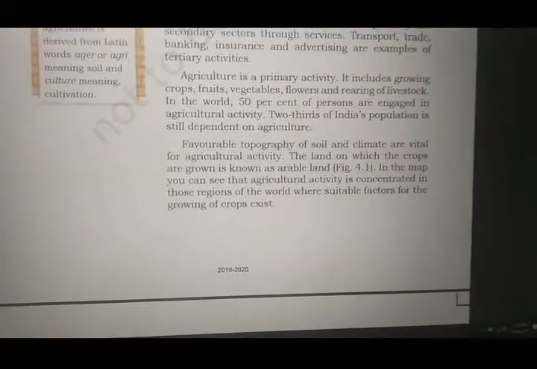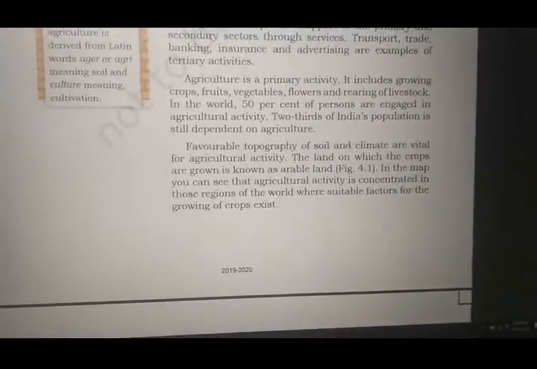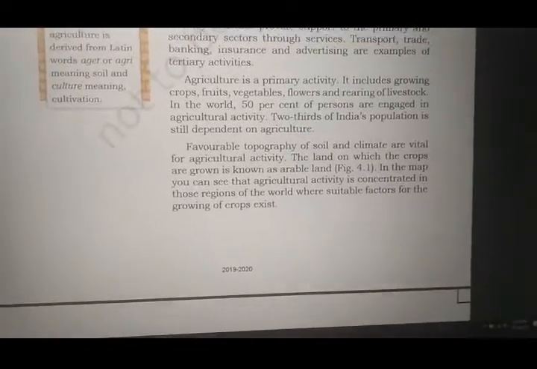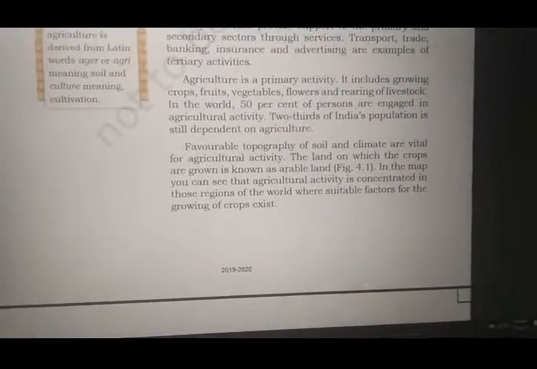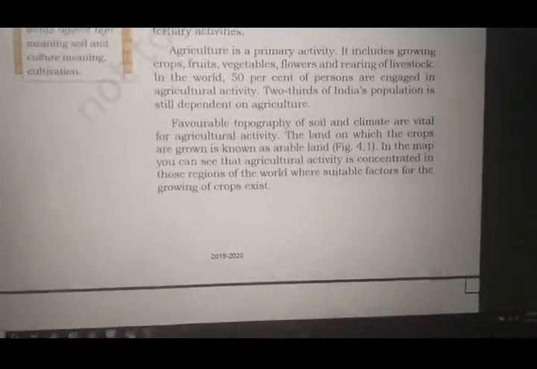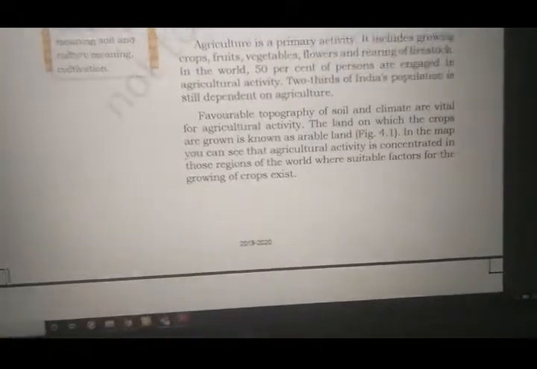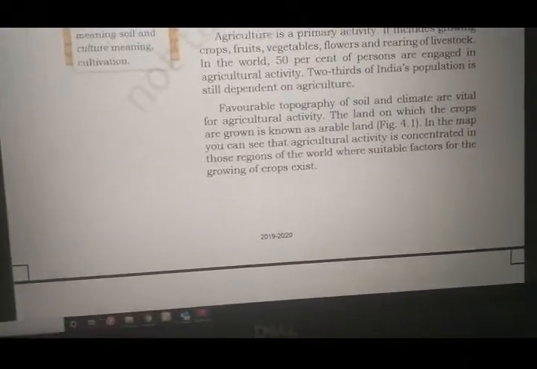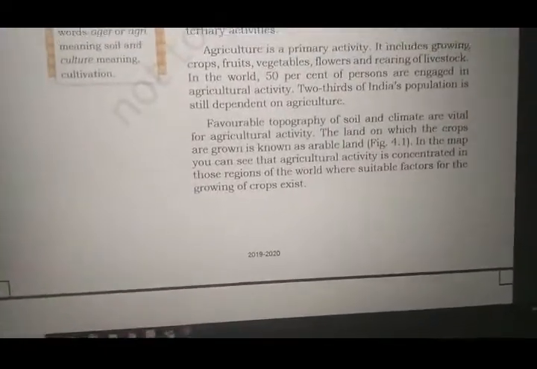Why? Because favorable topography of soil and climate are vital for agricultural activity. Our country has a very good climate and very good soil for the growth of crops. That is why the majority, 2/3 of our country's population, depends upon agriculture.